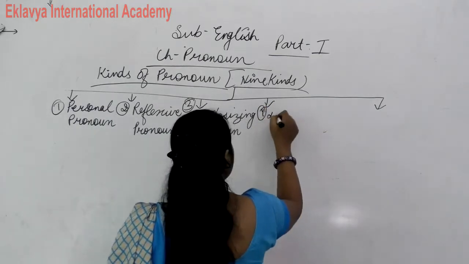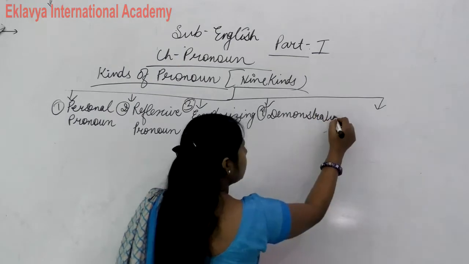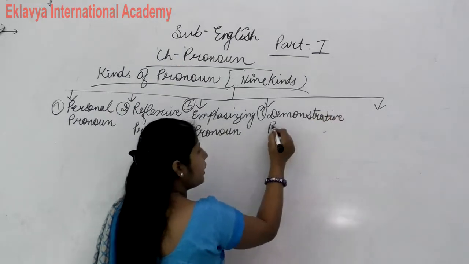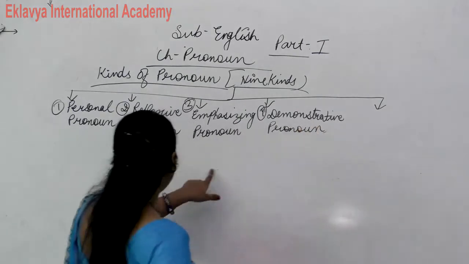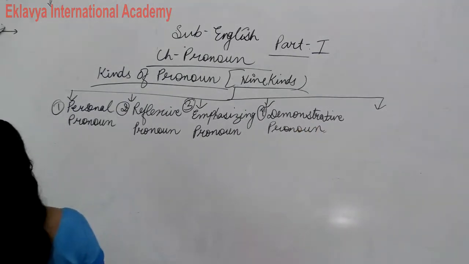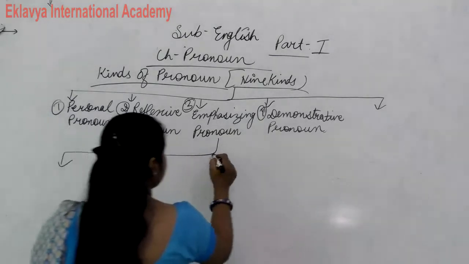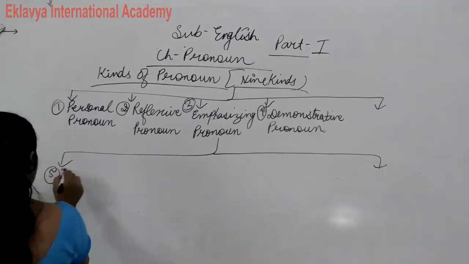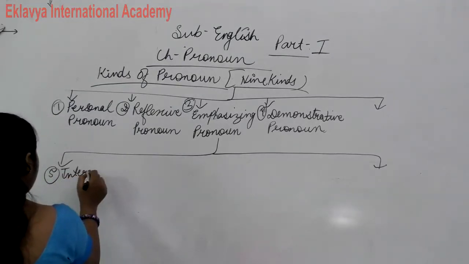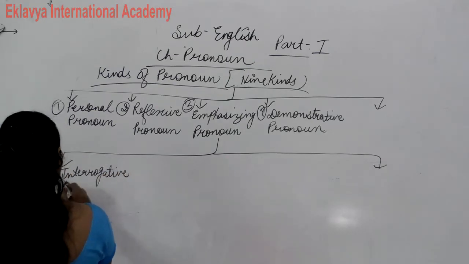Then fourth is demonstrative pronoun. Now 5th, 6th, 7th, 8th, 9th I write downside. Fifth is interrogative pronoun.